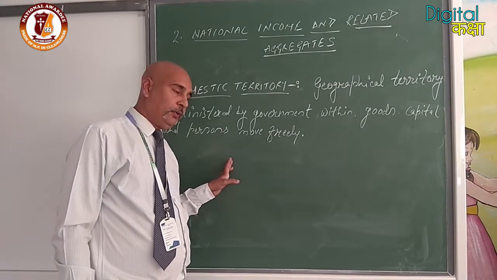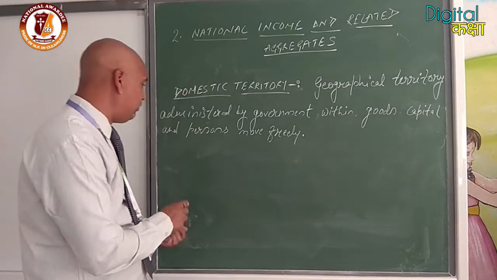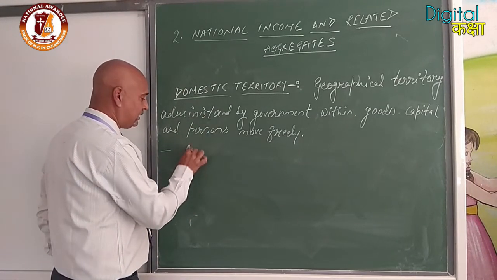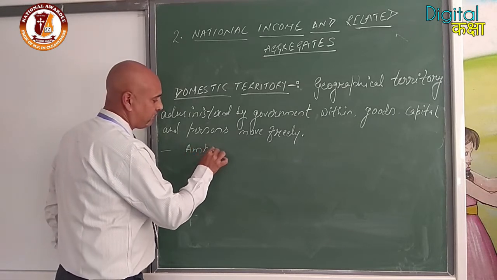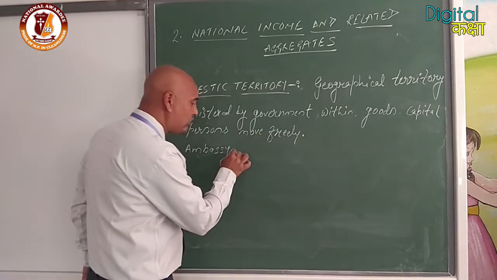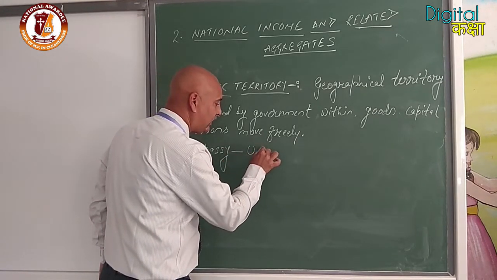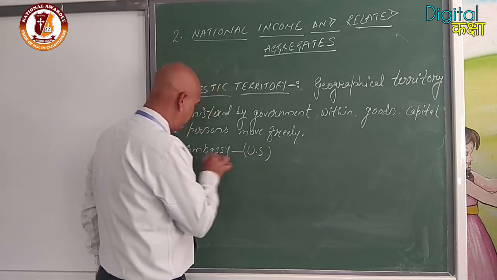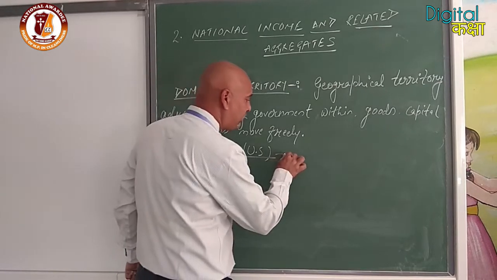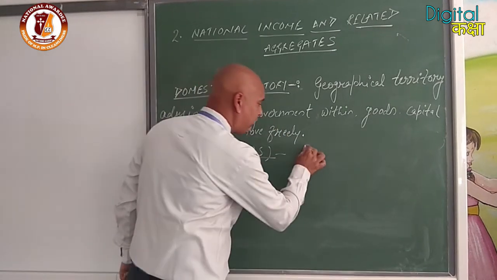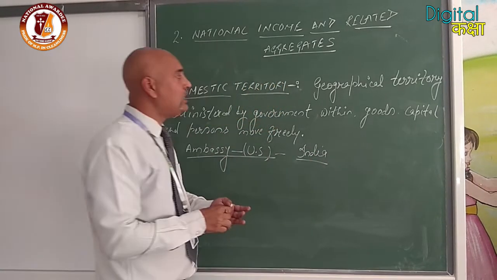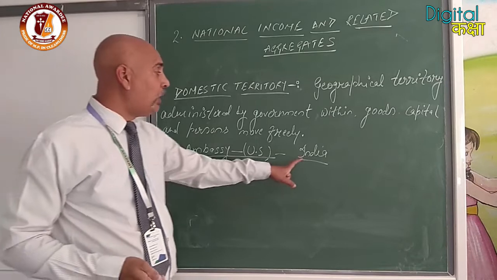For example, take the embassy. Suppose the US embassy is established in India. They have their office in India, but you will find it is administered by the US, not by India.